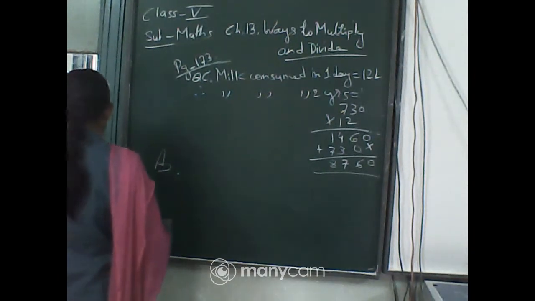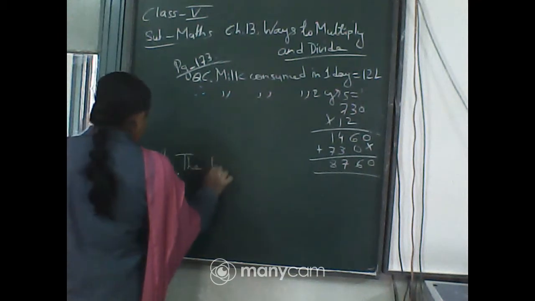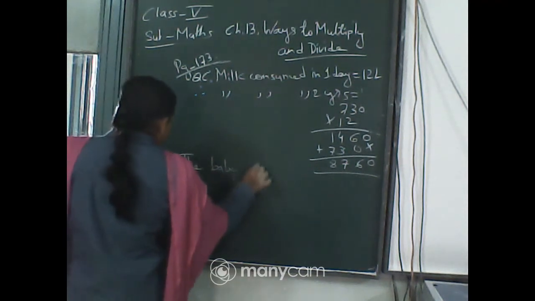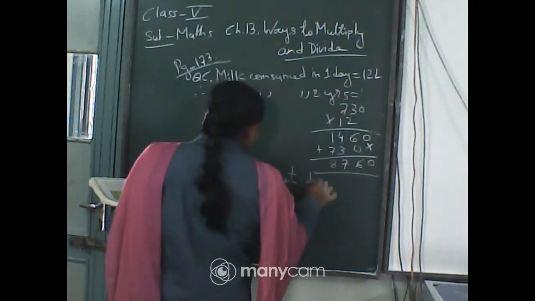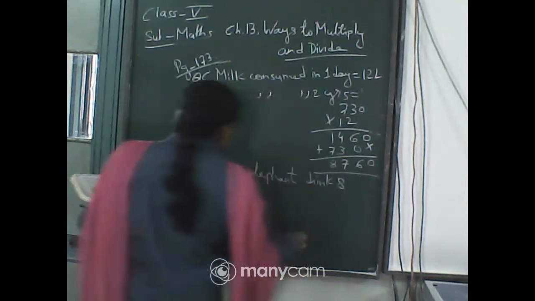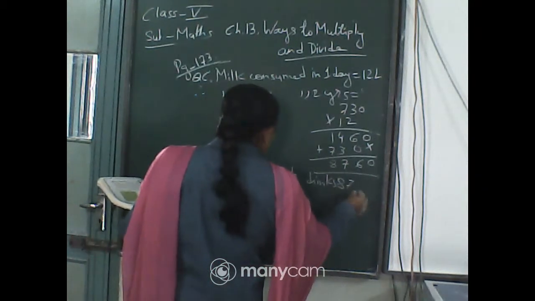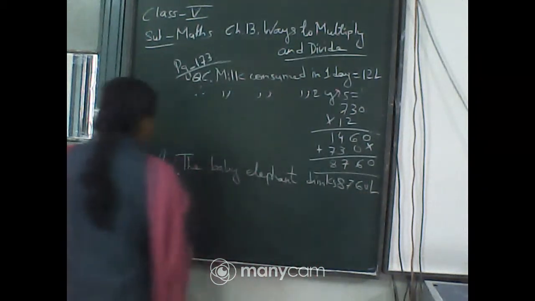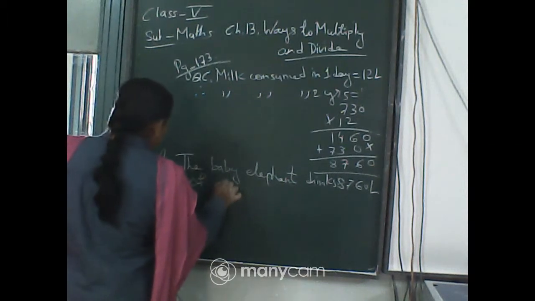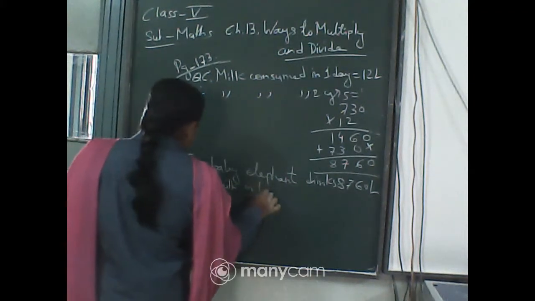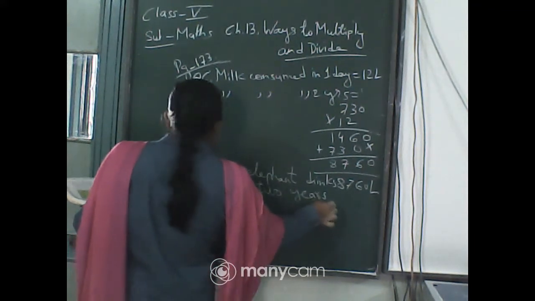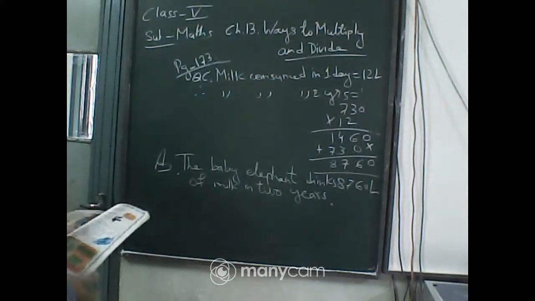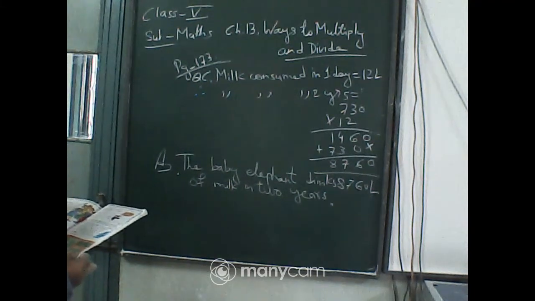the baby elephant drinks 8,760 liters of milk in 2 years.